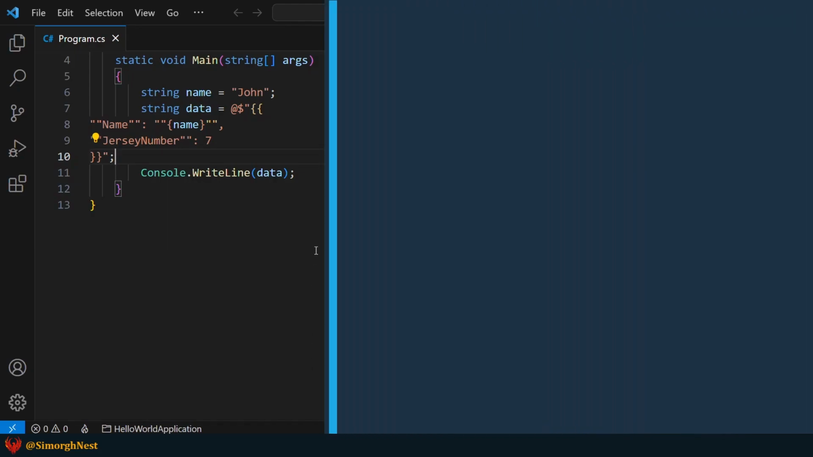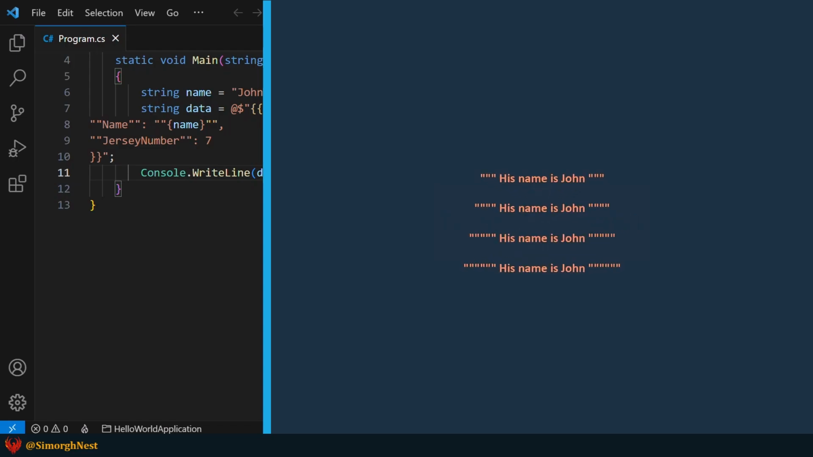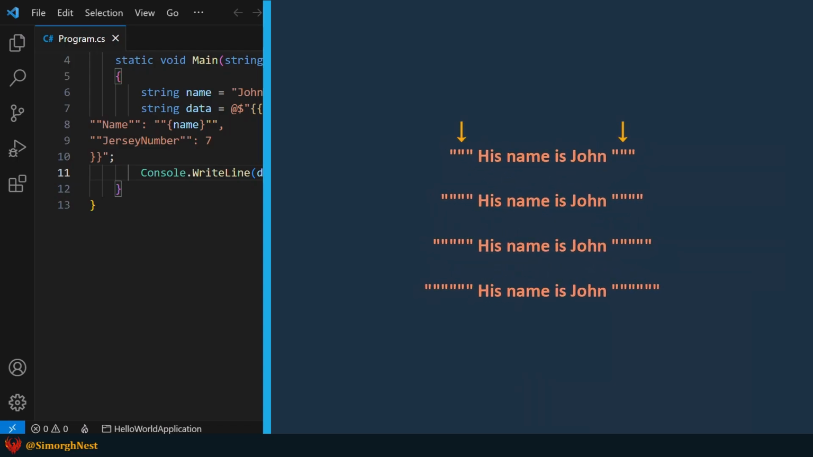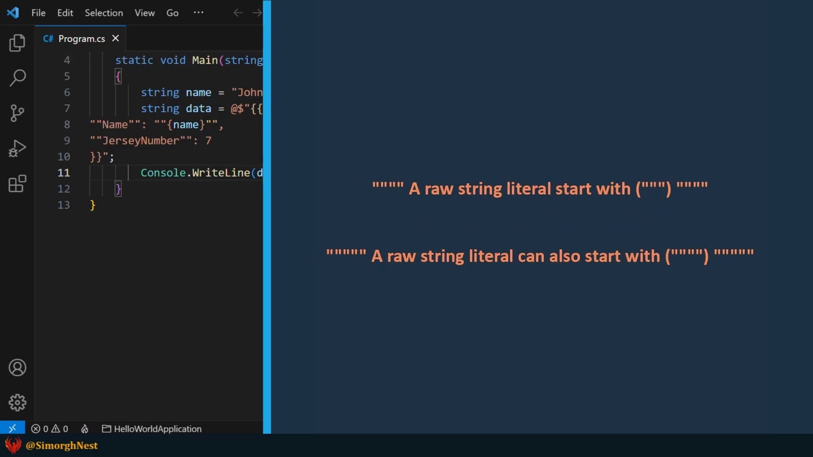Alright, to overcome these kinds of problems, C# introduced raw string. A raw string literal is created by putting at least 3 double quotations at the beginning and end of the string. Any characters between these opening and closing quotations are included in the resulting string. If for any reason we need to add triple double quotations within the string literal, we can use quad double quotations to enclose the raw string literal. Similarly, for quad double quotations within the string literal, we can use 5 double quotations, and so on.